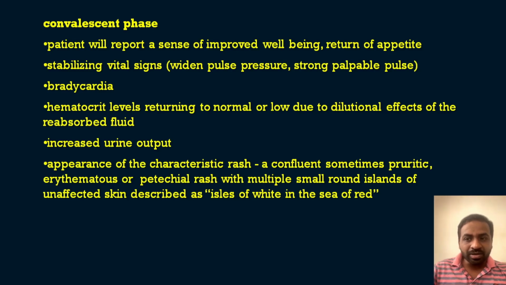That means among the rashes, the normal skin will be seen as round, like an island. Okay, so it is described as the isles of white in the sea of red. This is associated with dengue fever, and can be seen in the convalescent phase of dengue fever.